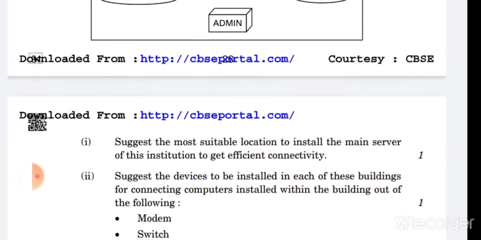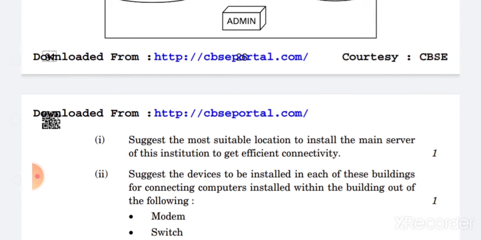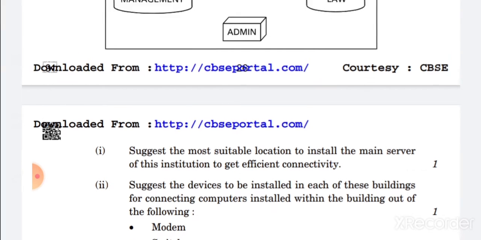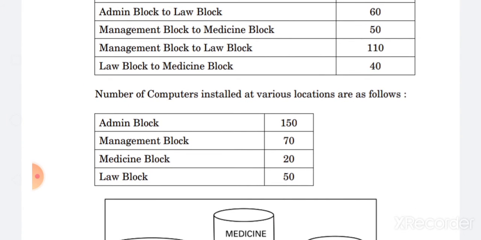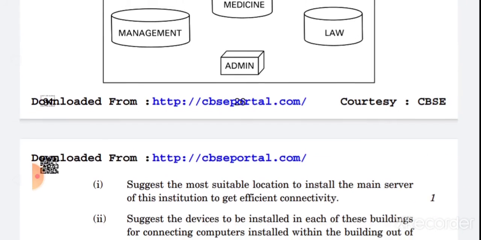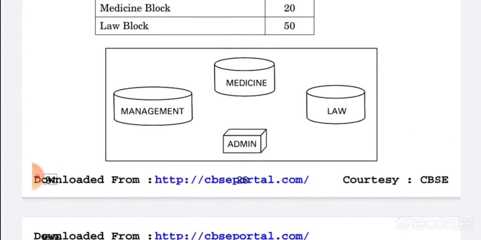So now have a look at the question. The first question that is asked, suggest the more suitable location to install the main server of this institute to get efficient connectivity. So in order to solve this question, just see the table in which the total number of computers installed in various locations are given. The block having the highest number of computers, for example, in the admin block there are 150 computers installed. So the admin block is the more suitable place to install the main server.